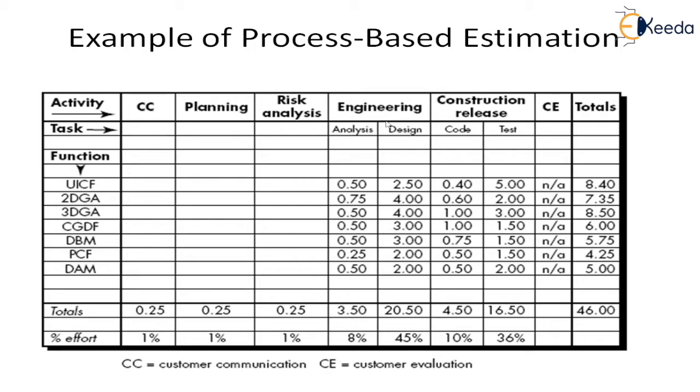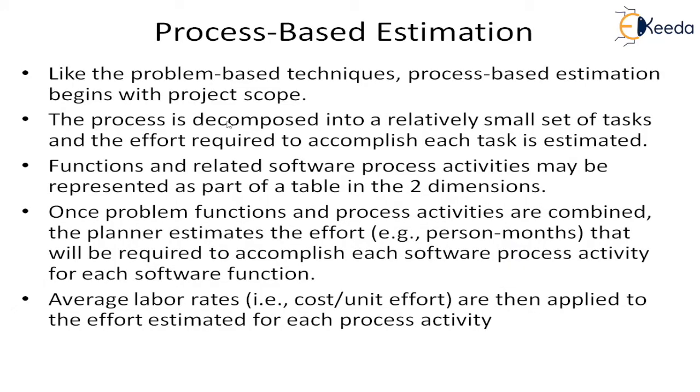So this is the decomposition of the process, and these are the functions that are required to be done for the problem. So for each function, for each activity, for the lower level tasks, you determine what the effort is. Then you can get the total effort. Because these are very difficult to estimate, you can put a percentage of it. So you decide to put a percentage here. So we'll see what we have written in our slides.